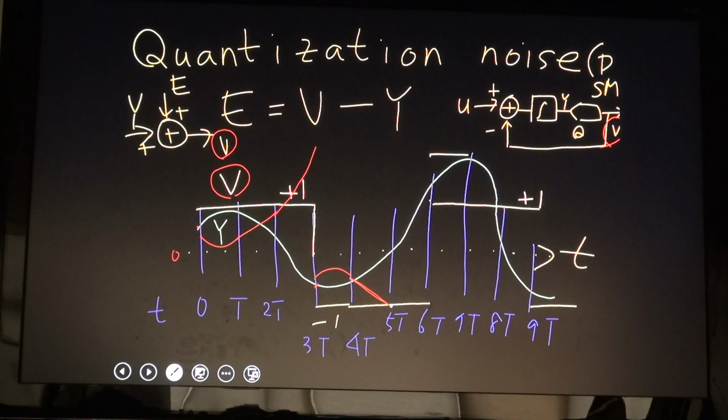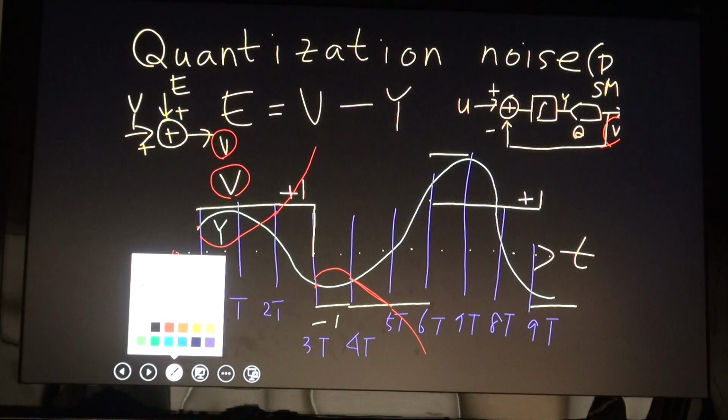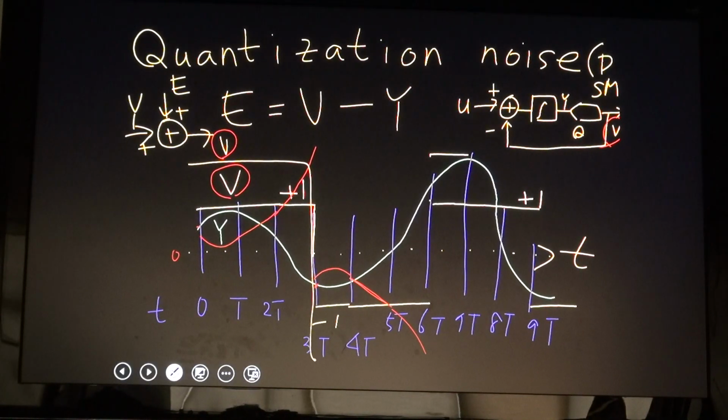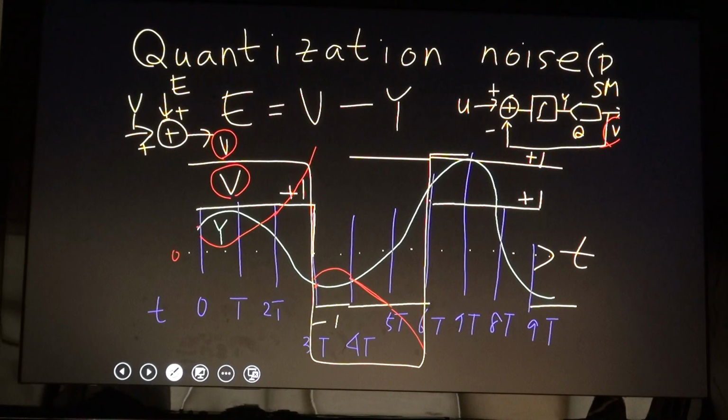And then here it's a pretty large error. Oh, sorry, my output should be larger than 1, so it should be positive. My 1 level is not large enough; my 1 level should be like that, and my -1 level should be like that, because my Y cannot exceed this V value.